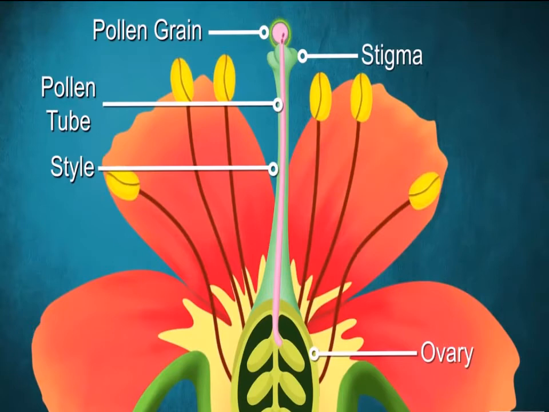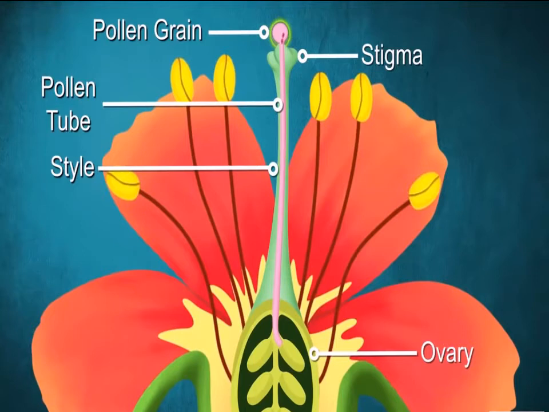Now let us go through the flower diagrammatic presentation again. Female reproductive organ and male reproductive organ. In the center you can see the ovary. Within the ovary you can see the ovule. Then you can see the style and stigma. Besides, you can also see the anther and filament, which are known as stamen.